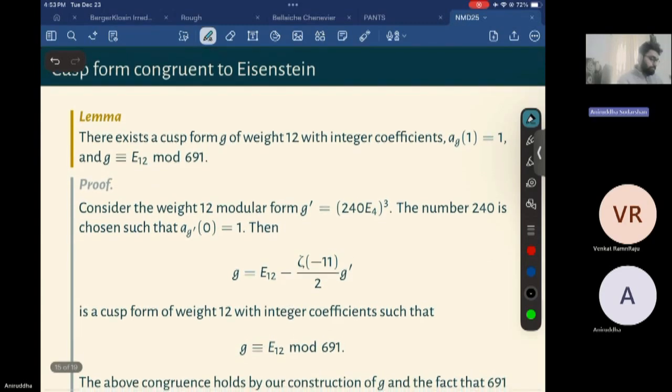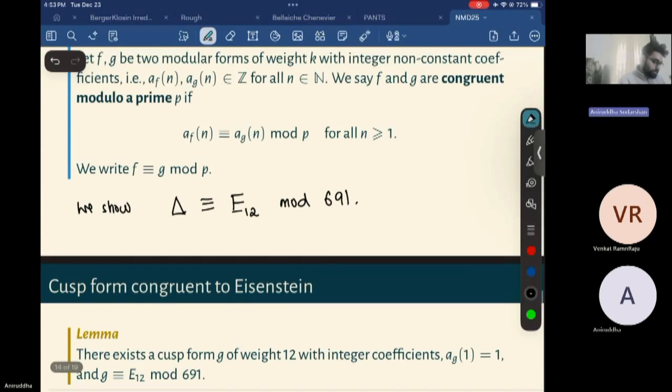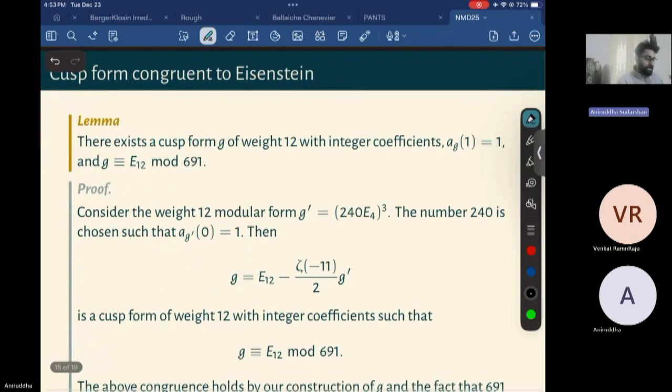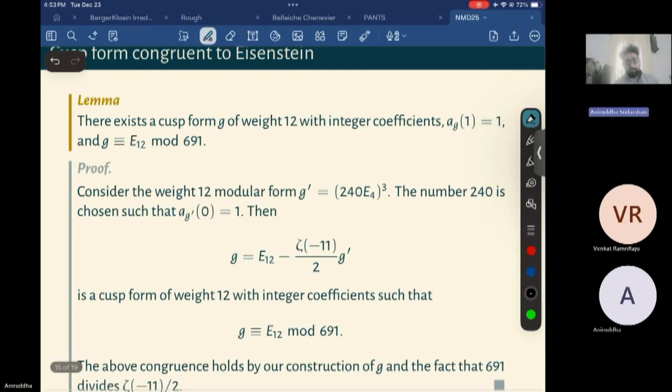So now, to show that delta is congruent to the Eisenstein series, we show that there is at least one cusp form of weight 12 with integer coefficients, whose first Fourier coefficient is 1, that is congruent to the Eisenstein series mod 691. So we just construct a cusp form, and from a fact we'll show that this cusp form should be equal to delta.